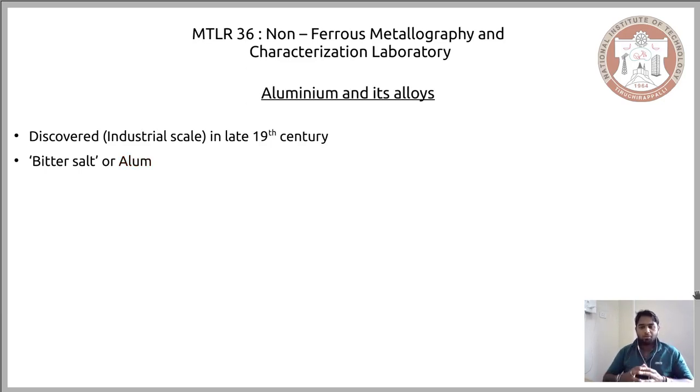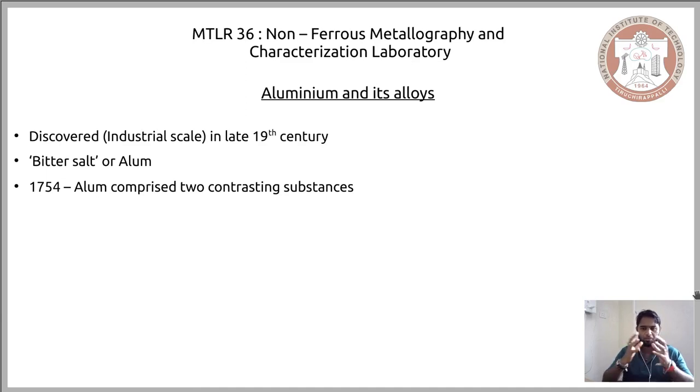Now, when you talk about alum, it was in the year 1754 that it was first realized that alum was a compound, in recent terms, comprised of two definite substances. It was realized in 1754, and the properties of these two definite substances were different.